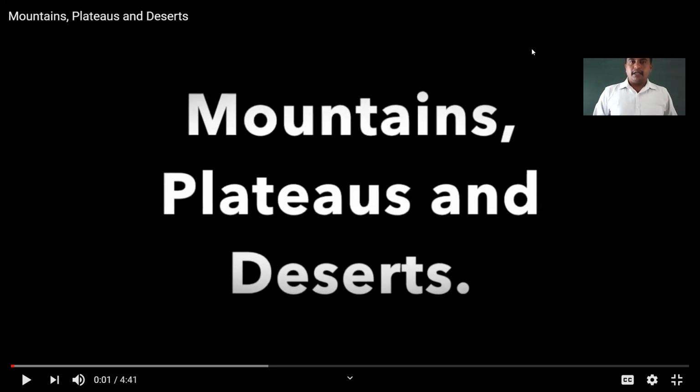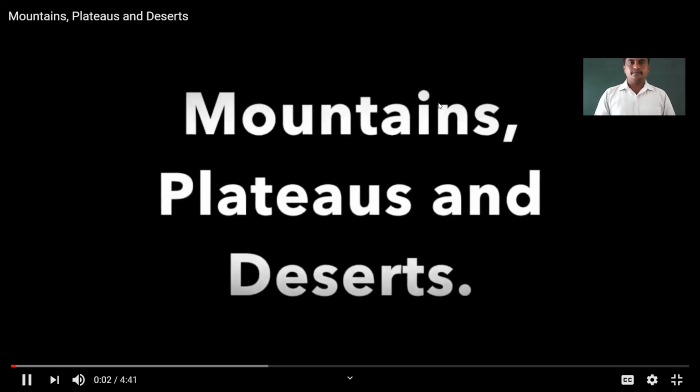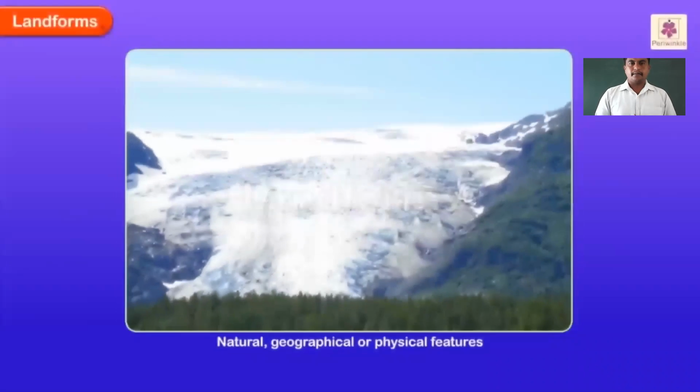People migrate from one place to another place. Making a movement from one place to another is called what? Traveling. In which, we will study about travel. How do we travel? When we travel, especially on land, the earth has a variety of landforms, different landforms. Let's watch a video about landforms.